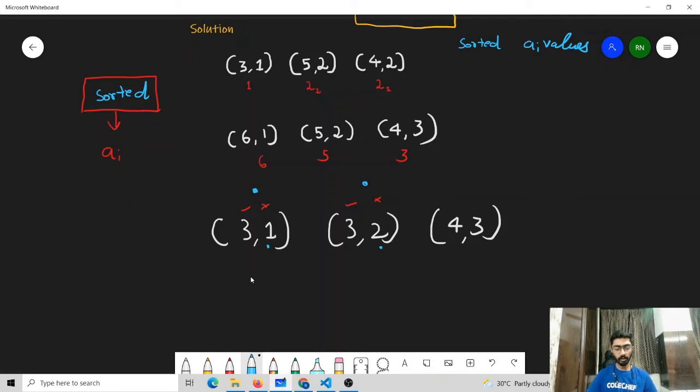If we process this exam before, then we have the option to give this exam on day number 1 and then give this exam on day number 2. And in this way, we are able to complete both the exams in just 2 days. But in the other case, if we would have given this exam first and then this exam, then we must wait until the second day so that we can give this exam.